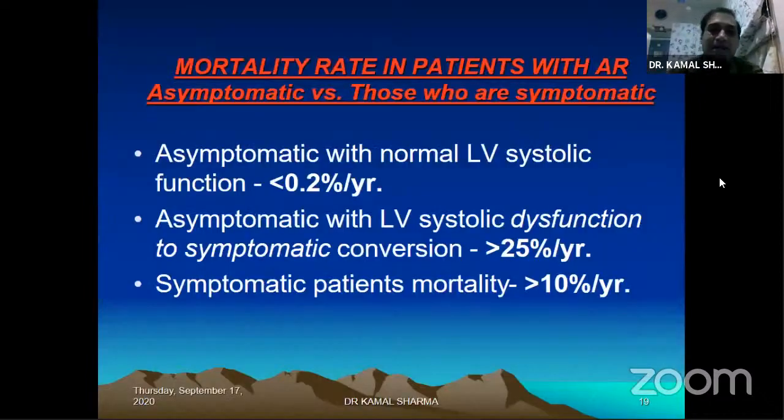But what happens once they become symptomatic? Once a patient is symptomatic, the mortality is more than 10% a year. Asymptomatic patients with LV dysfunction will also become symptomatic at a rate of 25% per year. That's the reason why we still stick to the guidelines: asymptomatic rheumatics, don't touch; only symptomatics, unless they are severe. And severe, of course, you need to touch, but you need to define them. So that's the whole flowchart as we know.